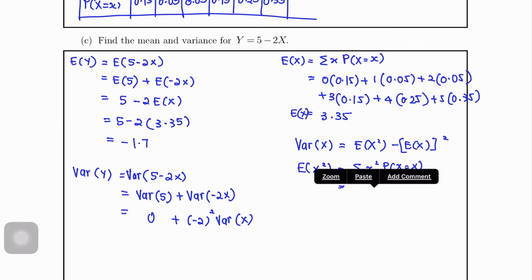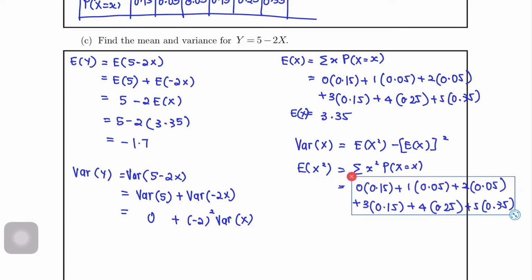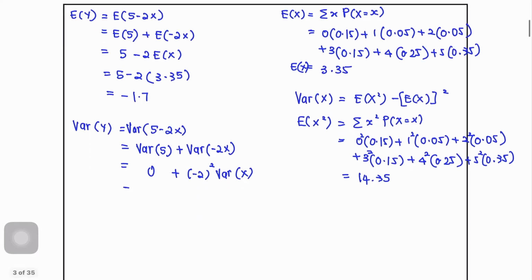Cuma X tu kita akan squarekan. Okay, so saya squarekan every X kita. Square, square, square, seterusnya. Okay, so from here EX square kita akan dapat 14.35. Okay, so 0 plus 4 times 4, this is not variance yet, sorry. So variance X.